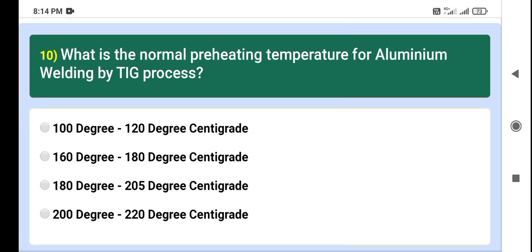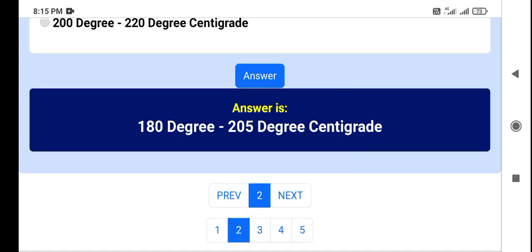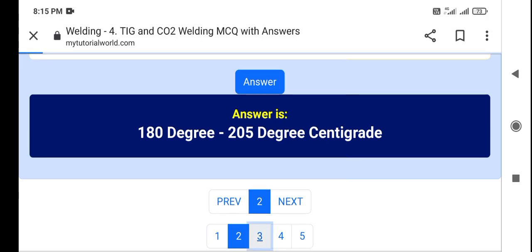Question number 10. What is the normal preheating temperature for aluminum welding by TIG process? 100 degree centigrade to 120, 160 degree to 180, 180 degree to 205, 200 degree to 222 degree centigrade. My answer is 180 degree to 205 degree centigrade. Let's see the right answer. Yes, the right answer is 180 degree to 205 degree centigrade. Now we have to go to page number 3.